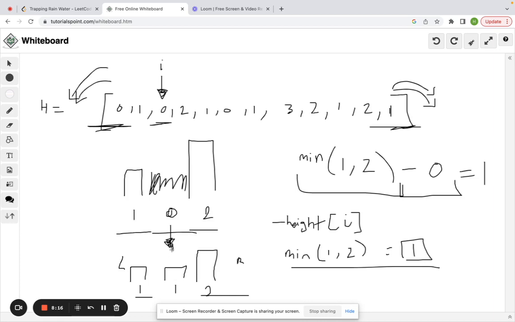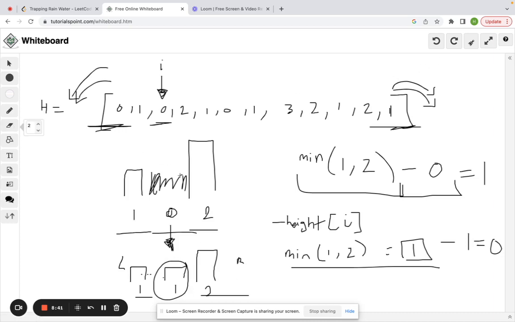But then we ask, okay, I know I have the potential to store that water, but is it even possible if there's some elevated block that's either the same height as one of these or greater? So that's why we get the height of this. This is 1. And we say, okay, subtract 1, minus 1. And that's going to give us 0. And that's going to tell us the actual amount of water that can be stored here.